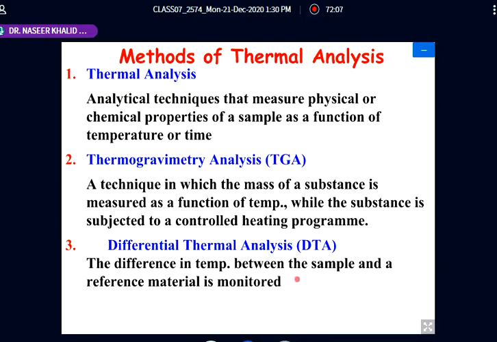And we are measuring this change in the temperature. For example, if we are supplying energy and the reference temperature is 50 degree, whereas the sample temperature is 60, it means that something is happening in which heat is being generated within the sample.